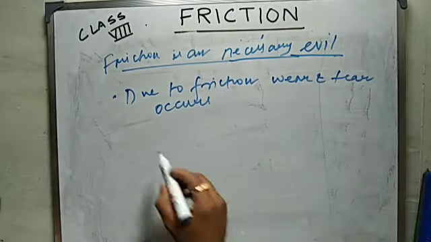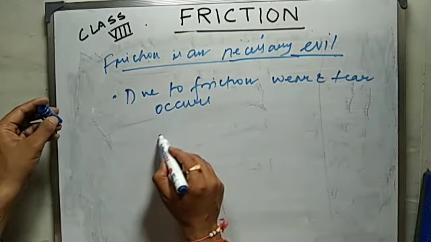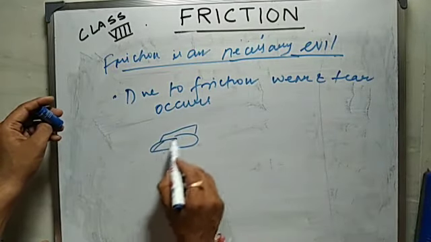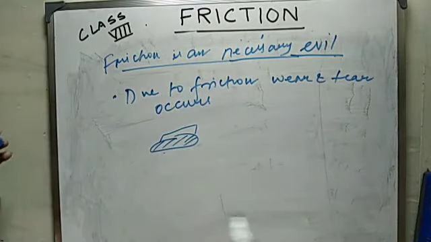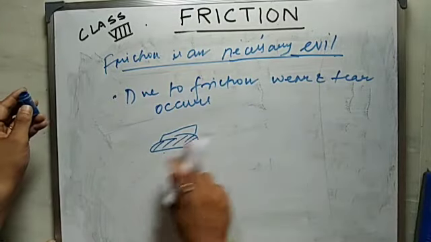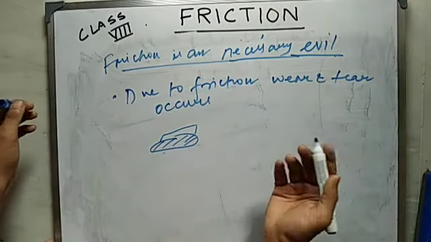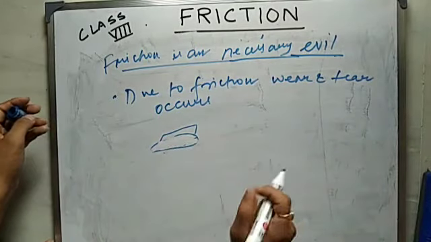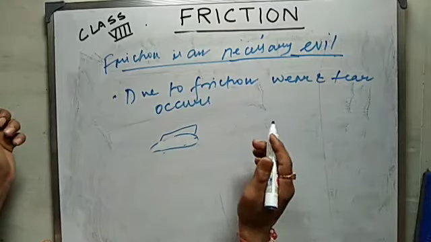You must have seen the sole of your shoes. Say this is the shoe. This is the sole of your shoes. Your sole, after a few months of usage, wears down. It's damaged. Why is this so?